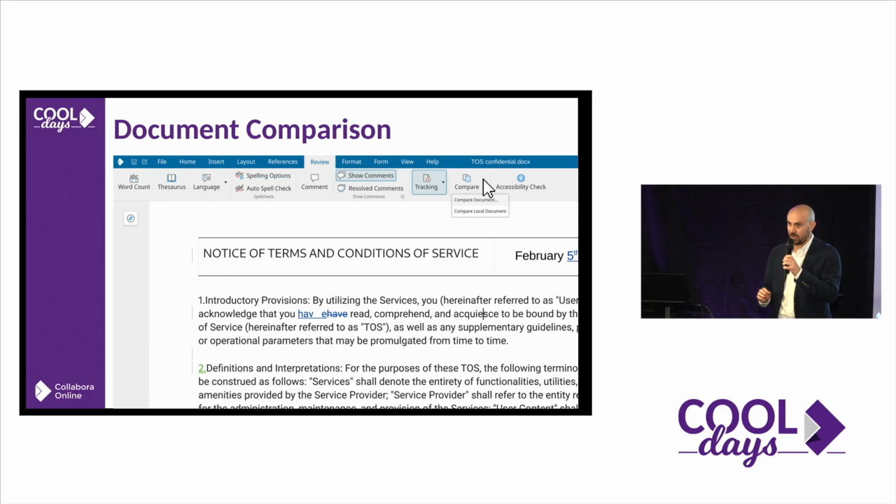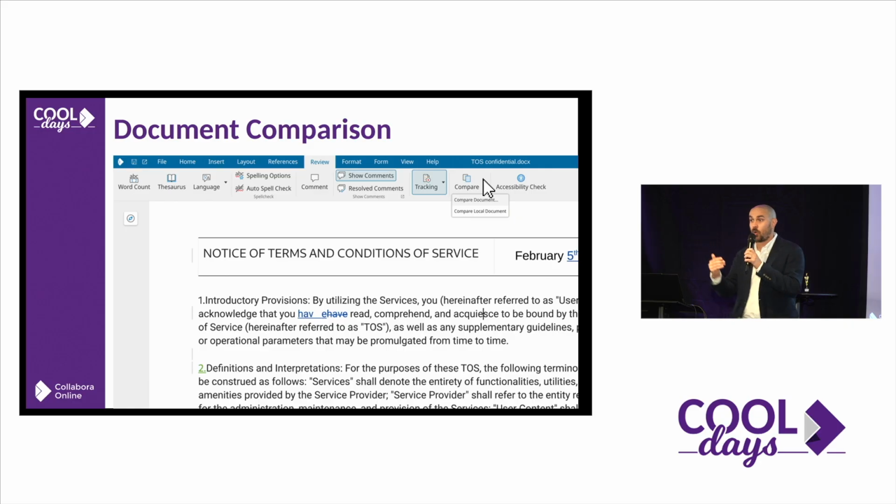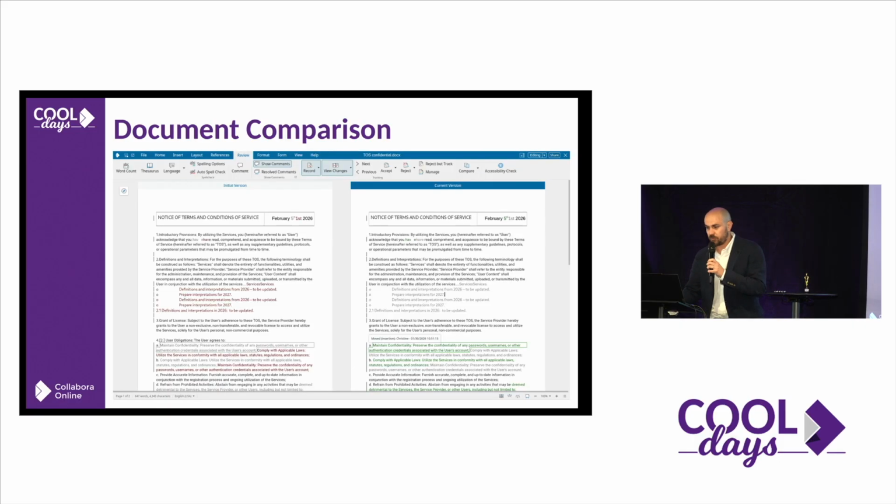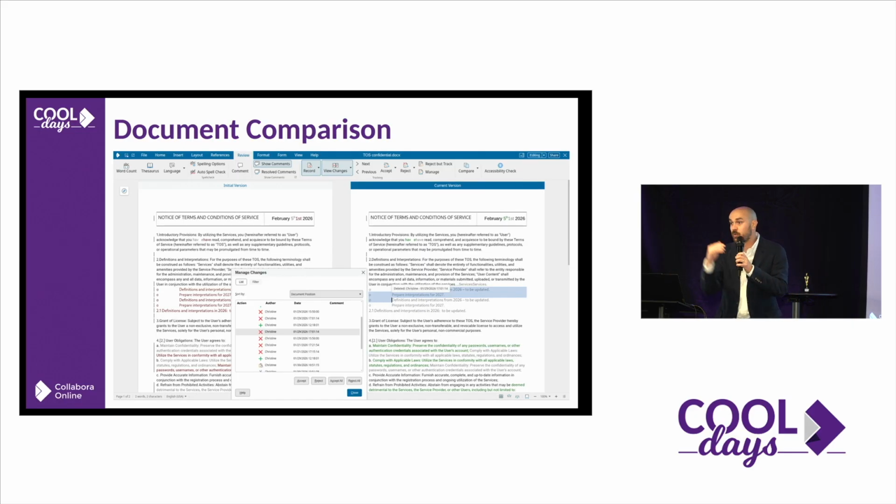These days I'm more involved in tedious work that goes through legal things, agreements, and stuff like that. So having a proper document comparison is great, because sometimes you are overwhelmed by all the track changes and colors that you have, and you cannot follow what is going on, right? And you just want to simply compare one document with another, that's all. And right now with Collabora you can do that. You can have the previous version of the document, you can have the other version of the document, compare the changes, and also invoke this pop-up with all the track changes. And I think it's much easier to follow what is going on between 2 versions of the document.